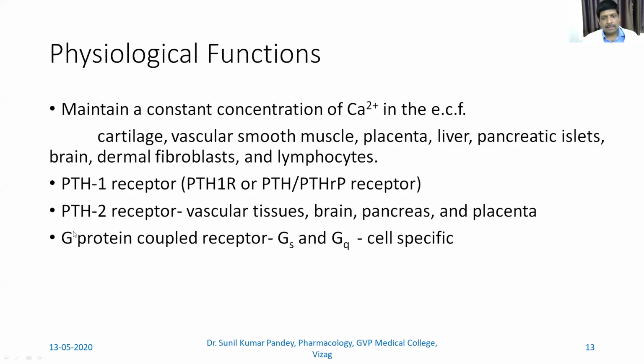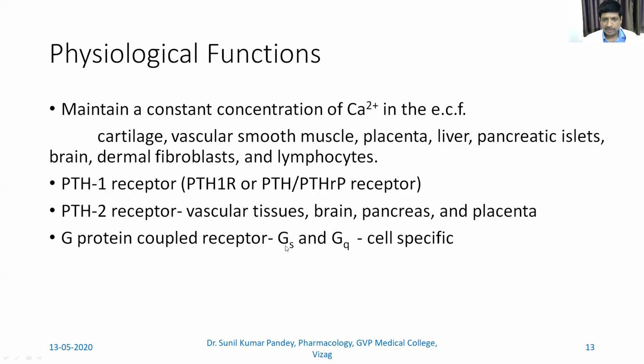And what is the secondary mechanism involved in the action of parathyroid hormone after binding with the PTH receptor? This is linked with the Gs type and Gq type. So you can say that this is a G protein coupled receptor action. The action of parathyroid hormone is also a G protein coupled receptor action. So that's why I always say that the pharmacodynamic part is very important: the G protein coupled receptor type, the second messenger system, and all. Hope you remember what Gs and Gq are.